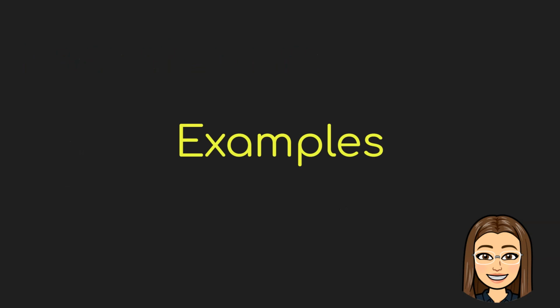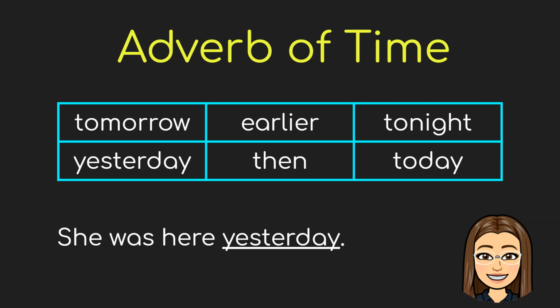Now let's have some examples. For the adverb of time, here are some words or adverbs that you can use: tomorrow, earlier, tonight, yesterday, then, and today. And here is an example in a sentence. She was here yesterday. And we can ask the question, when was she here? And the answer is going to be yesterday.